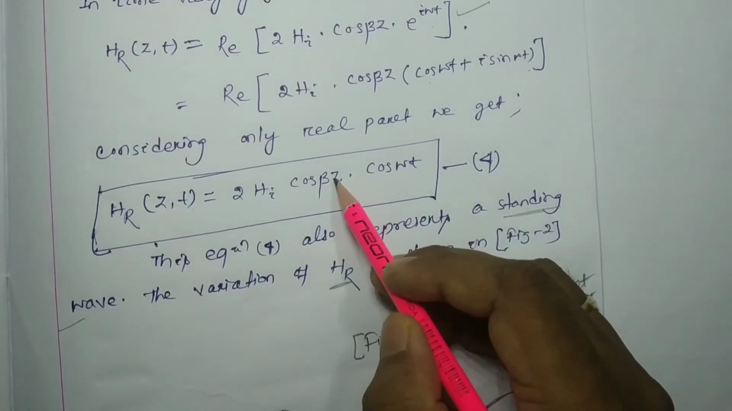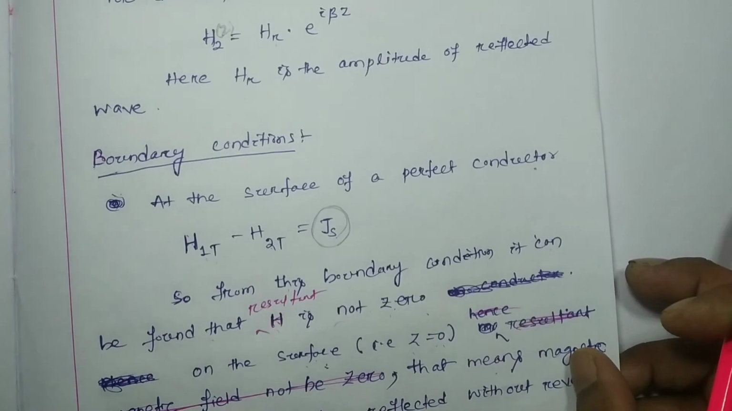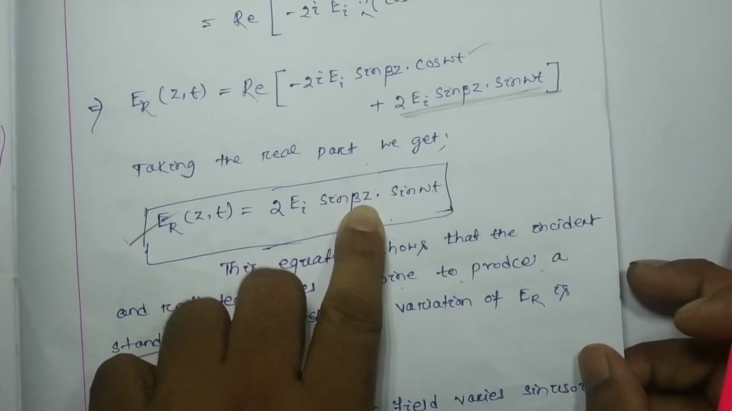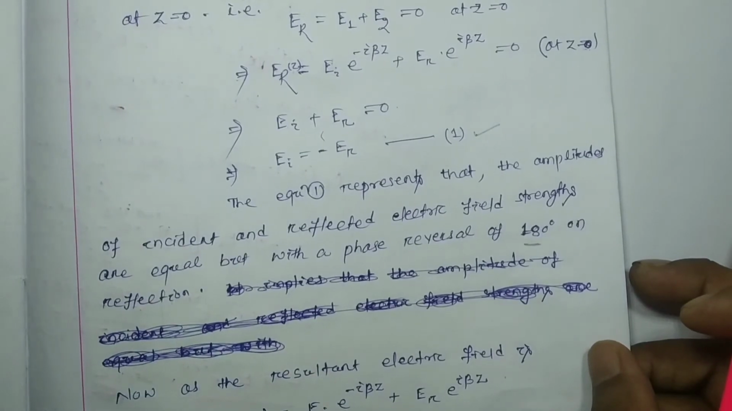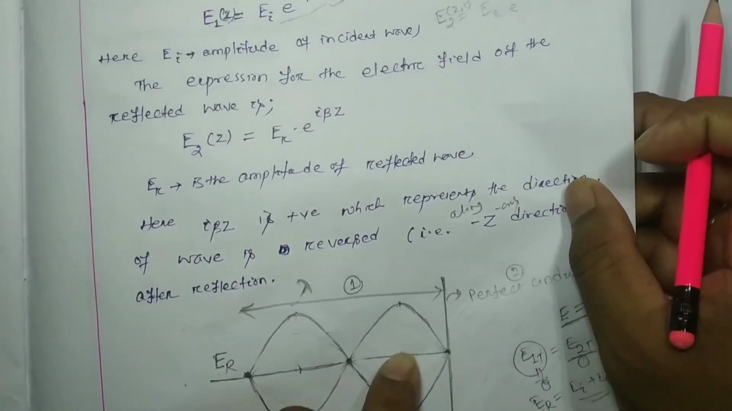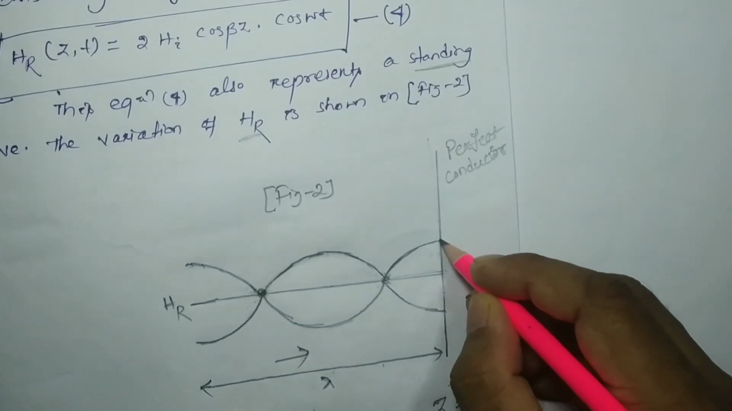At z equal to 0, this will be the maximum. But for the electric field, at z equal to 0, this will be minimum. So hence at the interface, the resultant electric field we found is 0. But here the resultant magnetic field, we are going to get the maximum at the interface.